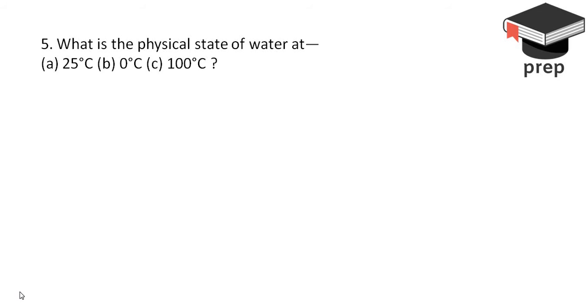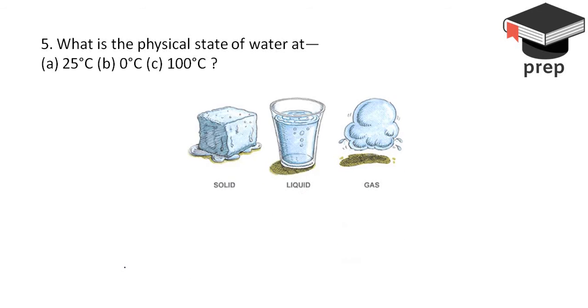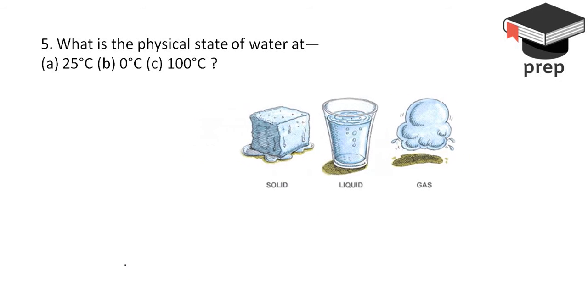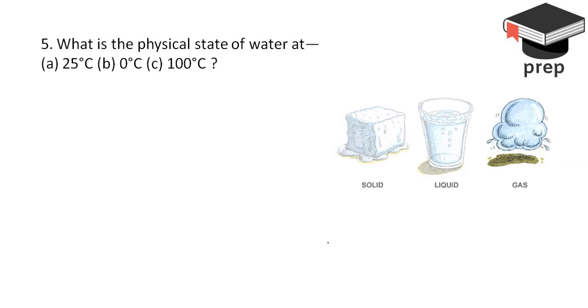Okay, so guys, moving on. The next question is, what is the physical state of water at various temperatures which are given to us? So first of all, let us try to understand what are the three different states of water, which are obviously solid, liquid and a gas. So in order to attempt this question, we should be able to segregate what are the temperature ranges at which these three different states of water exist.